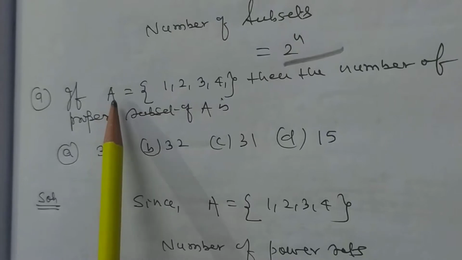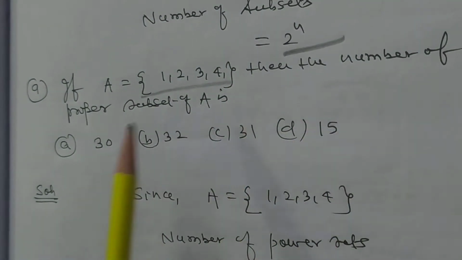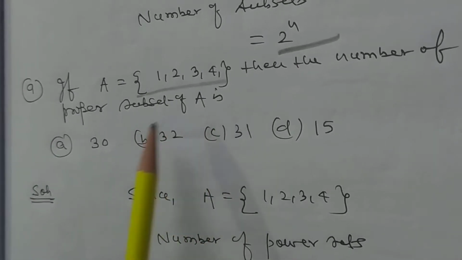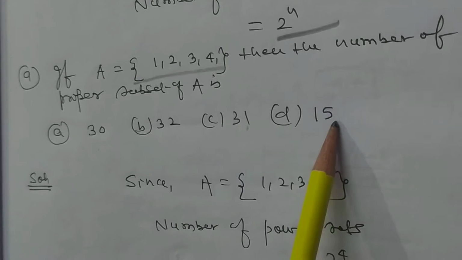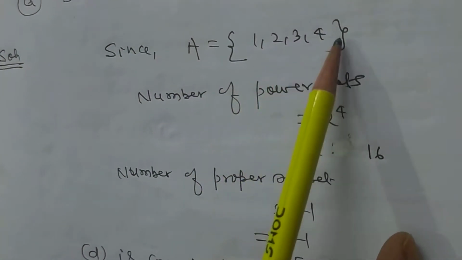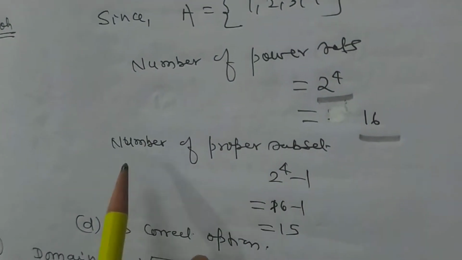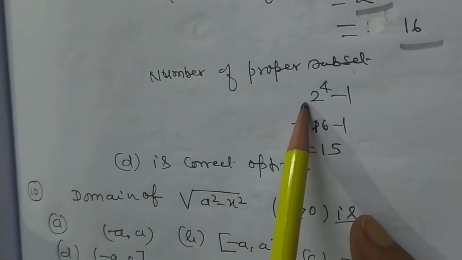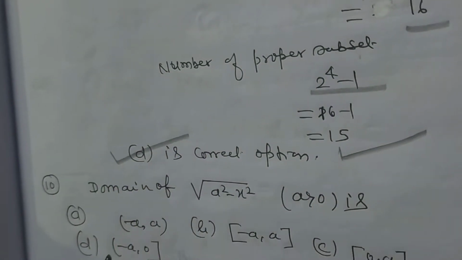Problem number 9. If A is equal to the collection of elements {1, 2, 3, 4}, then the number of proper subsets of A is 30, 32, 31, 15. My dear student, A is the collection of elements {1, 2, 3, 4}. Number of subsets in the power set is 2 to the power 4, that is 16. Number of proper subsets is 2 to the power 4 minus 1, that is 15. So D is the correct option.